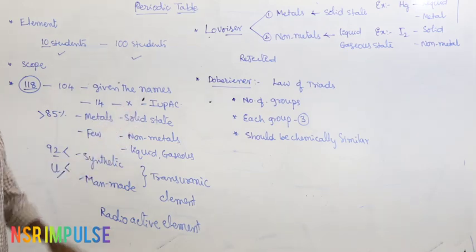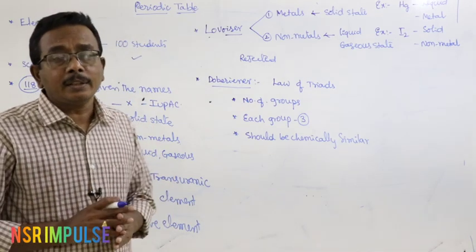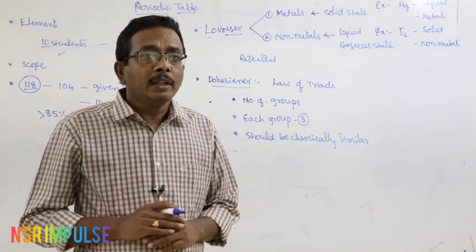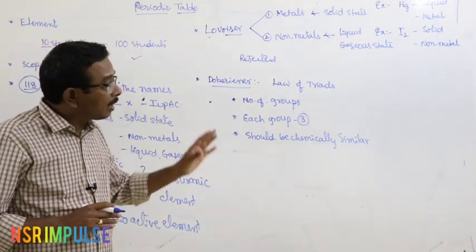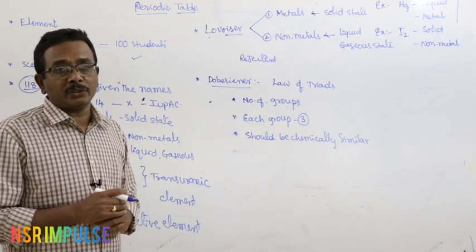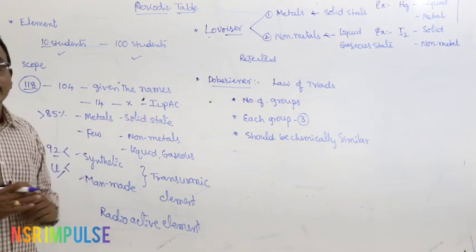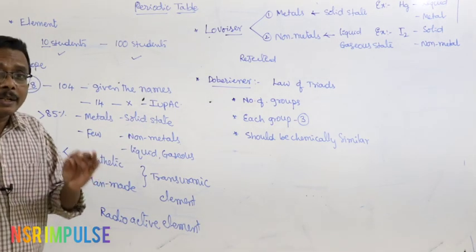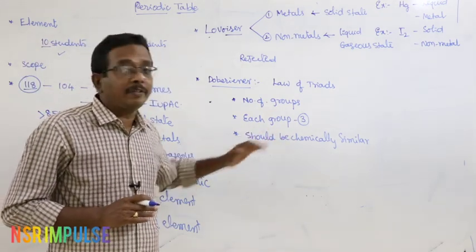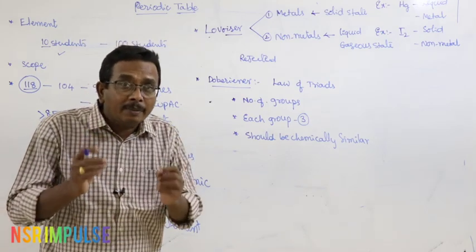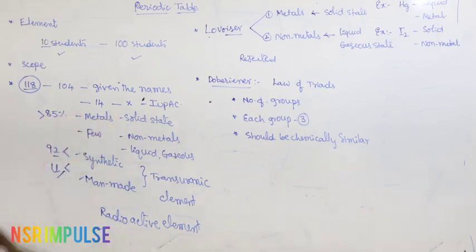According to Dobereiner, when three chemically similar elements are arranged in increasing order of their atomic weights, the atomic weight of the middle element is the average of the atomic weights of the remaining two elements.